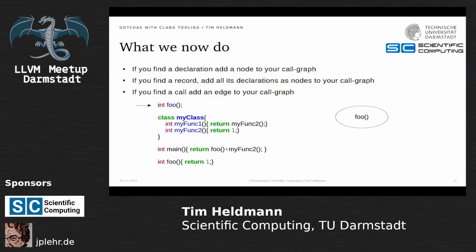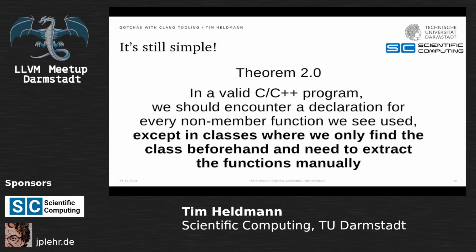If you want to generate a call graph, you can basically keep most of your logic. You just need to add this extra case. If you find a record, you need to add all the declarations as nodes to your call graph so you don't segfault. So you find your declaration, you add foo, you find the class, you add everything inside the class. So once you step through your function 1, you can already add the edge to function 2, even though you haven't traversed function 2 yet. It's okay. And then in main, you can just reuse the same logic. Great. So we update our theorem: call graphs are still pretty simple. We say, okay, this is only true for non-member functions.